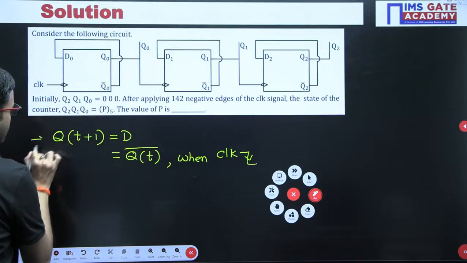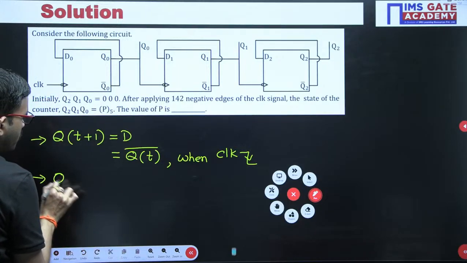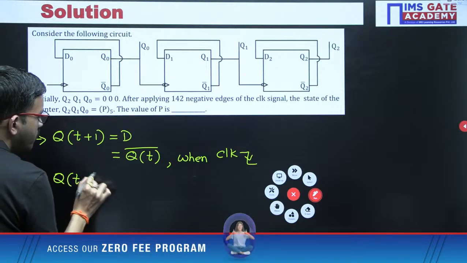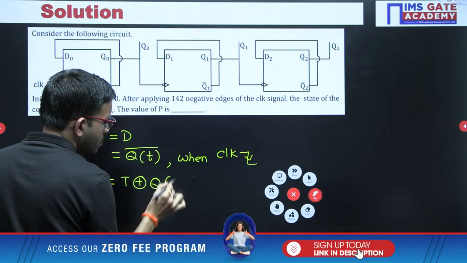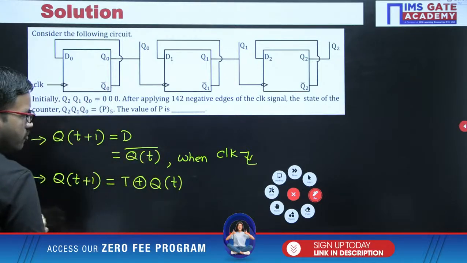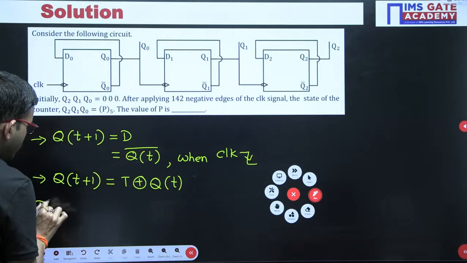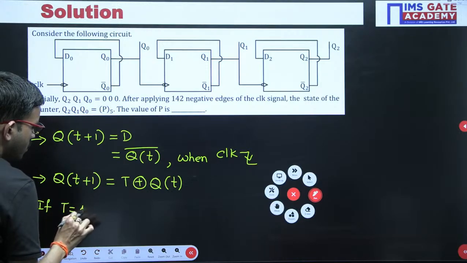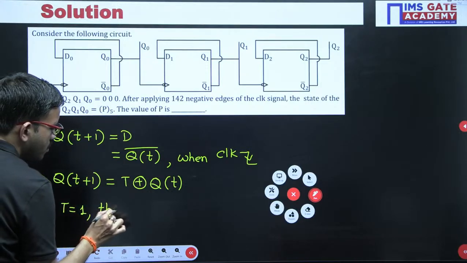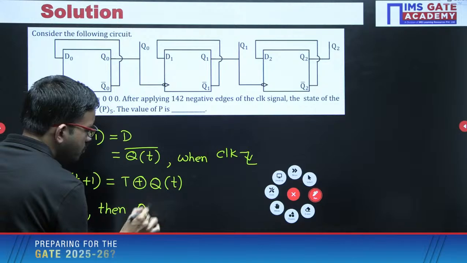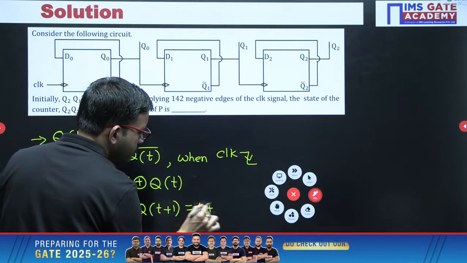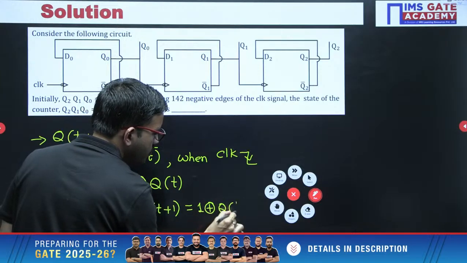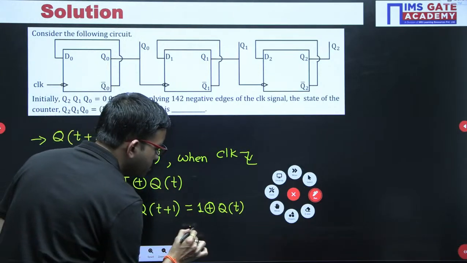Just for reference, Q of t plus 1 with respect to the T flip flop is T XOR Q. If T equal to 1, then Q of t plus 1 equals 1 XOR Q, that is nothing but Q bar.